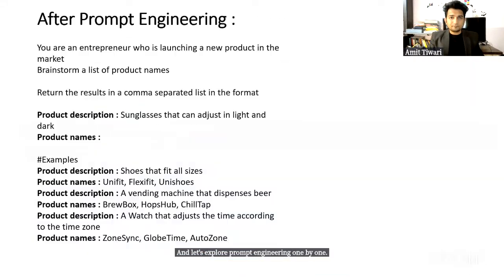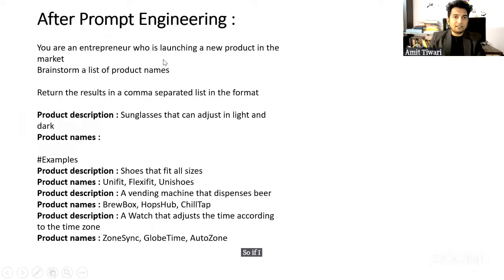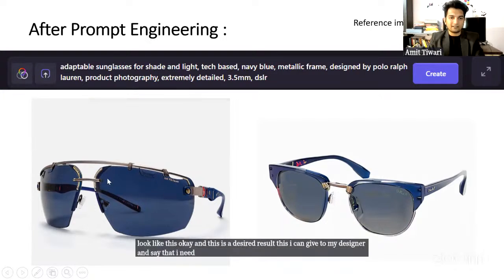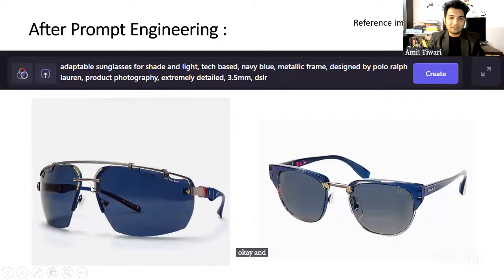So if I do prompt engineering, my prompt will look like this. And I will teach you how to write a prompt like this step by step. And after prompt engineering, my sunglasses look like this. And this is a desired result. This I can give to my designer and say that I need sunglasses that look like this. It has my inspiration, it has my idea. It is perfectly capturing what I want it to design.